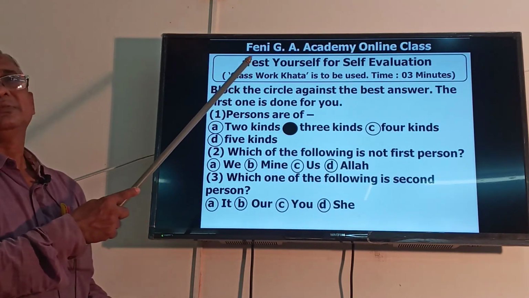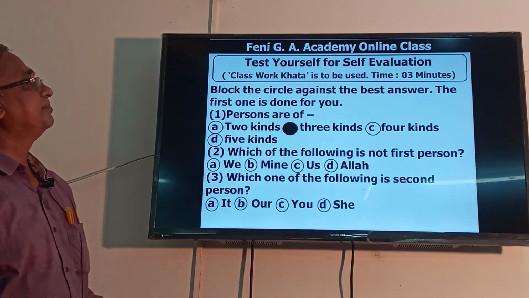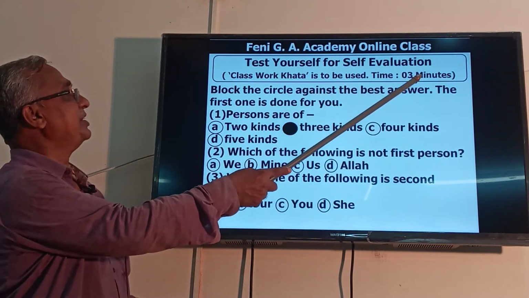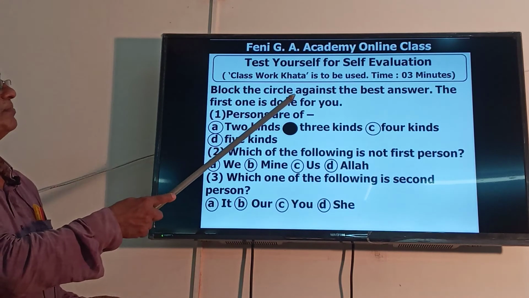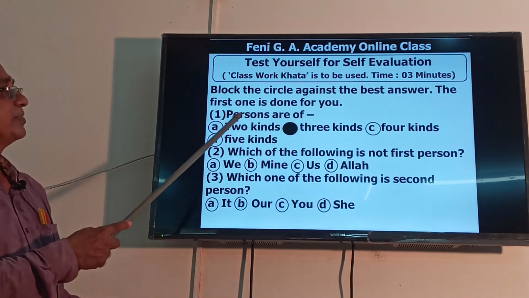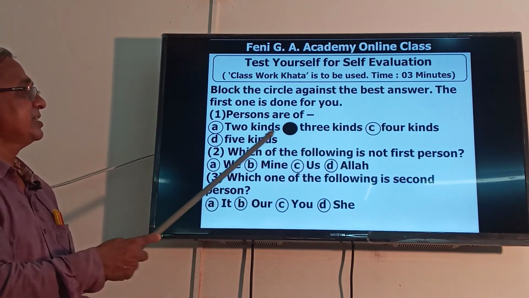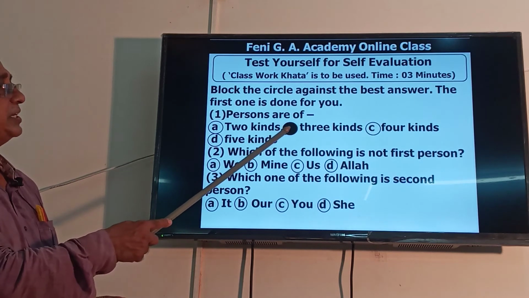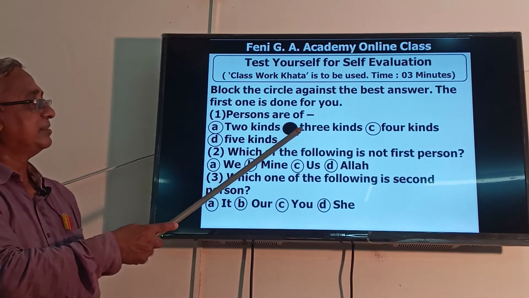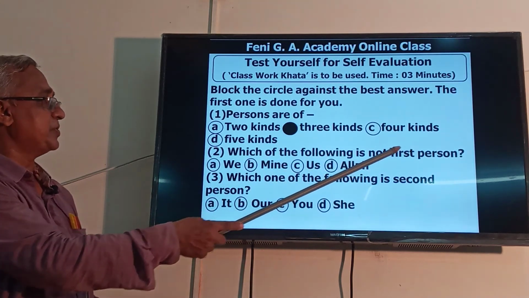Now, test yourself for self-evaluation. Classwork khata is to be used. Time: 3 minutes. Draw a circle around the best answer. The first one is done for you. Persons are of 2 kinds, 3 kinds, 4 kinds, 5 kinds. You see, 3 kinds is the correct answer. 2. Which of the following is not first person?